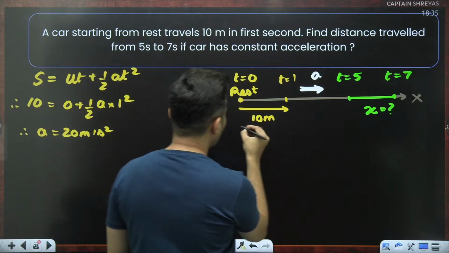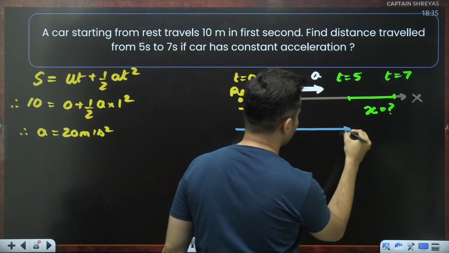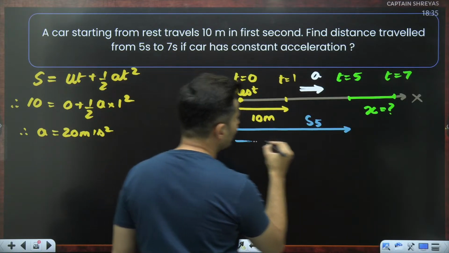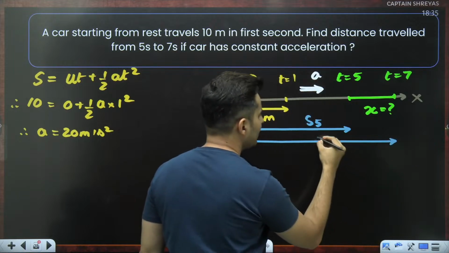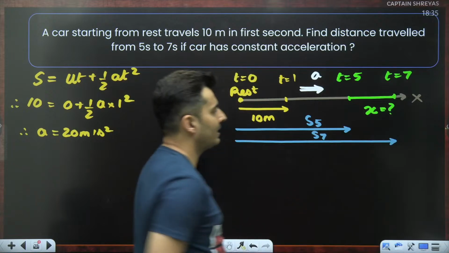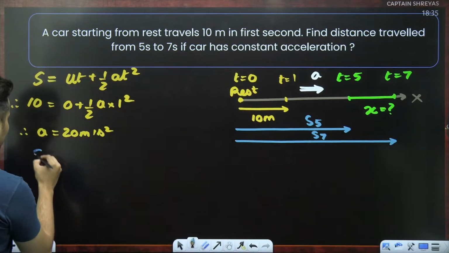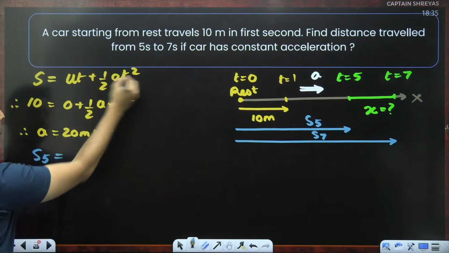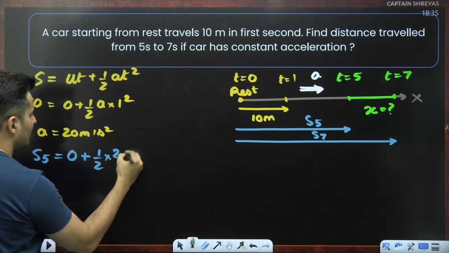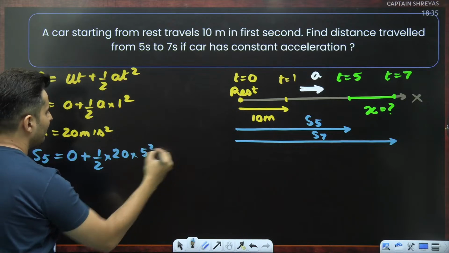Now I will find how much the displacement was till 5 seconds, and also the displacement till 7 seconds. If I know these, subtracting them I will get x. That's all. The displacement till 5 seconds: ut is 0 plus half into acceleration 20 into time 5 square.